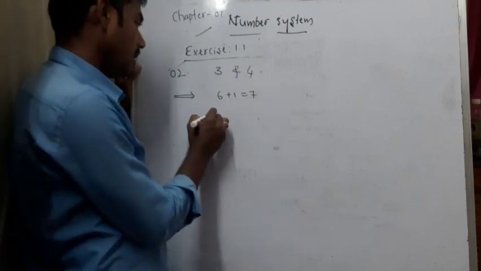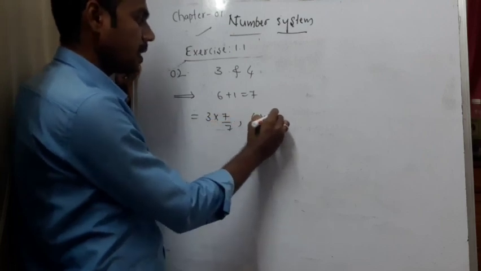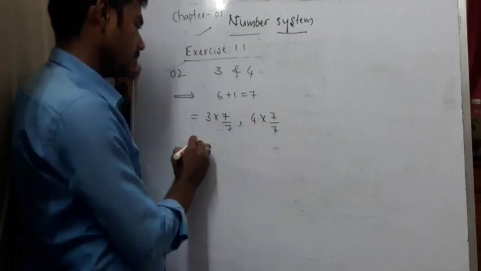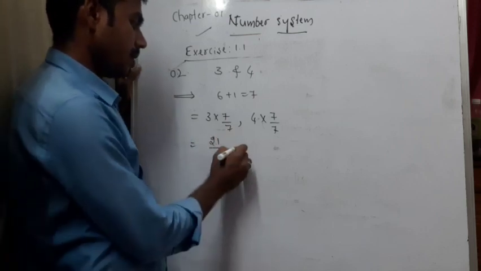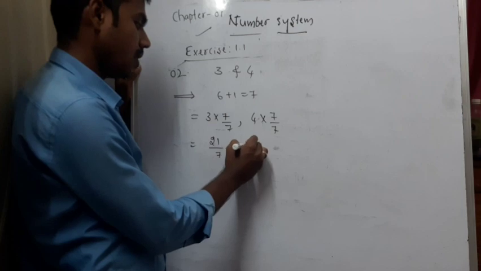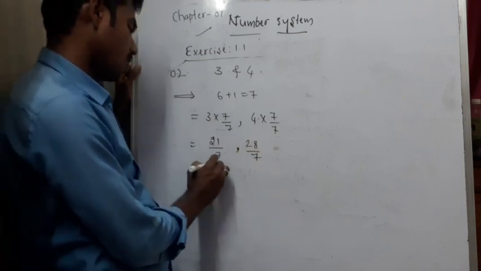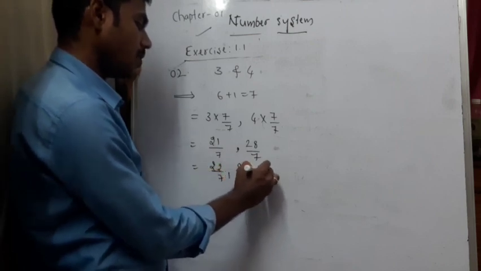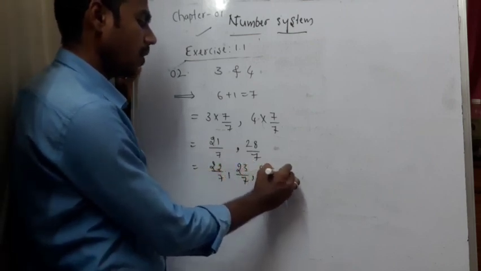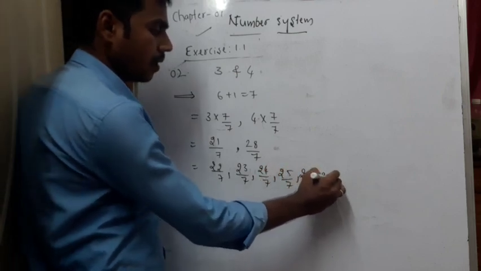So, 3 into 7 divided by 7, 4 into 7 divided by 7. 3 7s are 21, 21 divided by 7. And 4 7s are 28 divided by 7. So, we need to write the numbers in between: 22 by 7, 23 by 7, 24 by 7, 25 by 7, 26 by 7, 27 by 7.